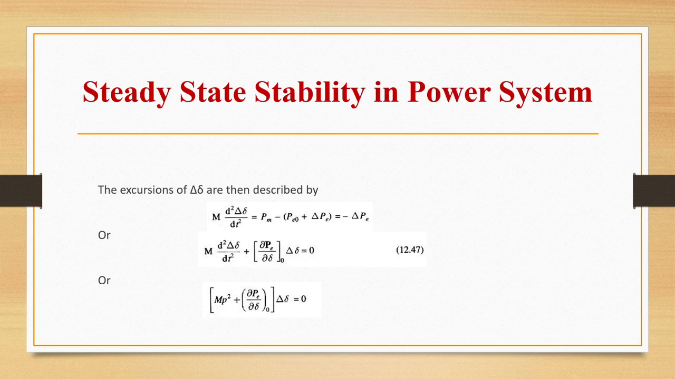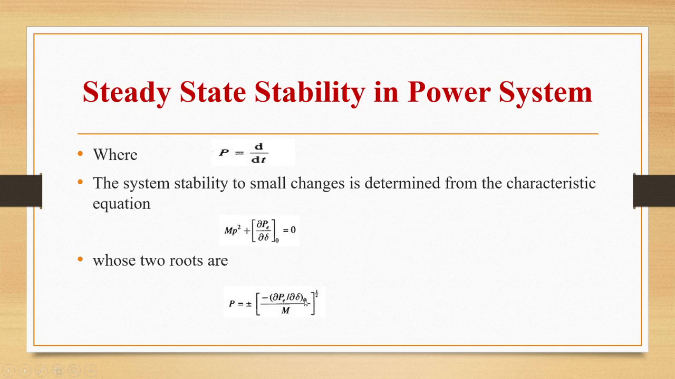So the expression for Δδ can be written as M d²Δδ/dt² = Pm − (Pe0 + ΔPe), that is minus ΔPe, or M d²Δδ/dt² + (∂Pe/∂δ0) Δδ = 0, or (Mp² + ∂Pe/∂δ0) Δδ = 0, where p = d/dt. Okay, and the system stability to small changes is determined from the characteristic equation Mp² + ∂Pe/∂δ0 = 0, whose roots are p = ± (∂Pe/∂δ0 / M)^½.